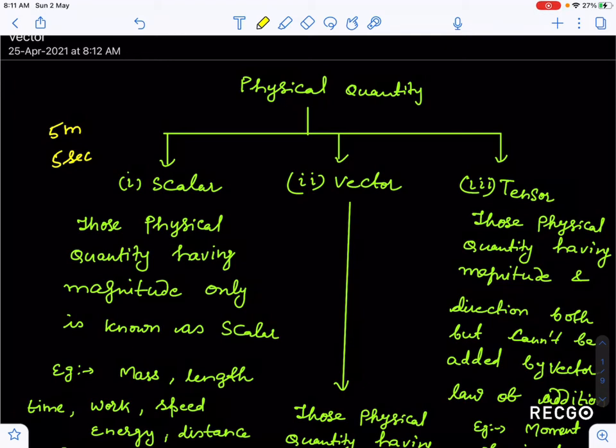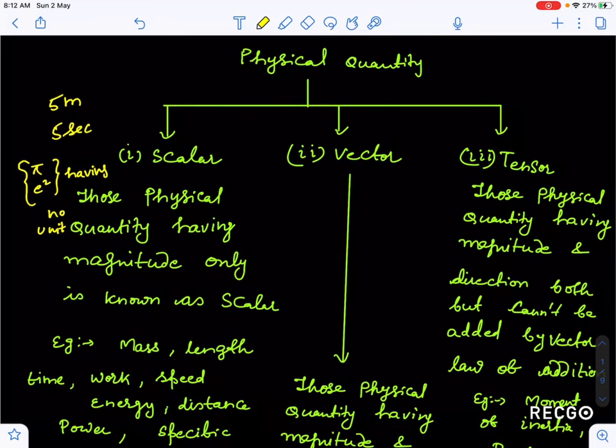Now you have to remember one point here: a scalar can be a pure number, like pi, e square. These are also scalar, but having no unit. So we have understood that scalars are those physical quantities having magnitude only.